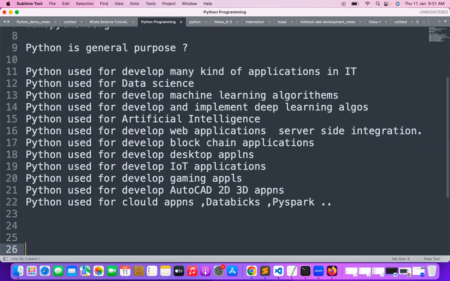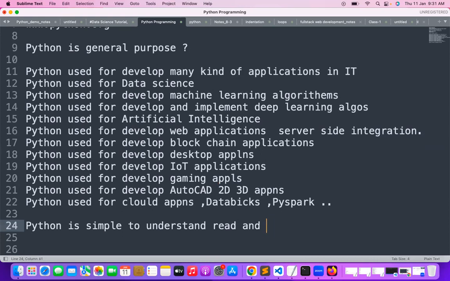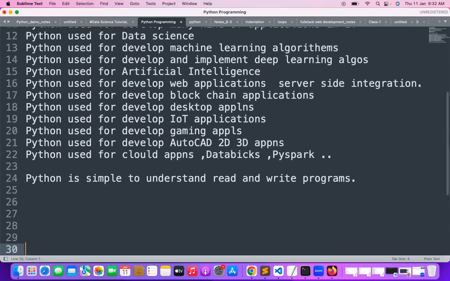And one more important thing: Python is general purpose, and Python is simple. Python is simple to understand, read and write programs. So there are multiple features available in Python.